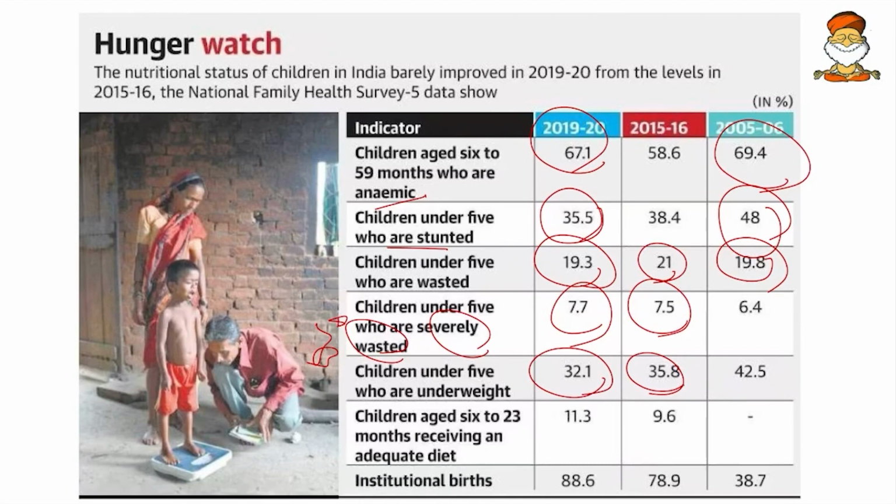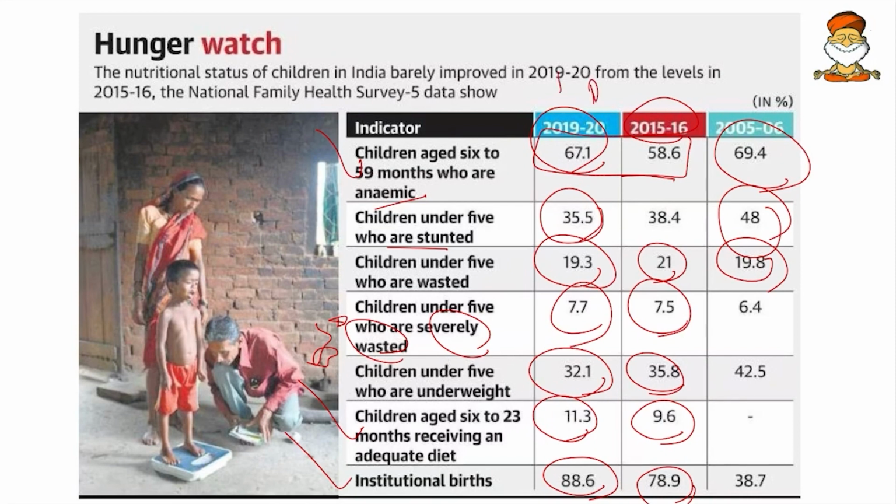Then children aged 6 to 23 months receiving an adequate diet. Are they receiving? Yes. We have improved here from 9.6 to 11.3%. Then institutional births also increased, from 78.9% to 88.61%. If we consider overall the 2005-2006 statistics, only severe wasting has been worsening, and if we consider 2015-16 data, in the anemic category also we are increasing.